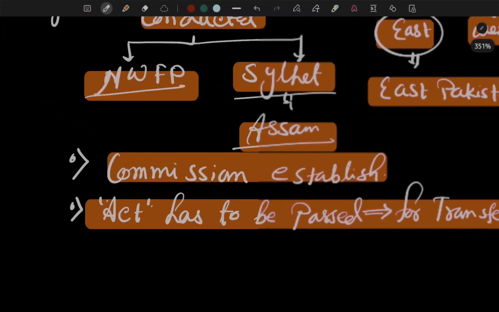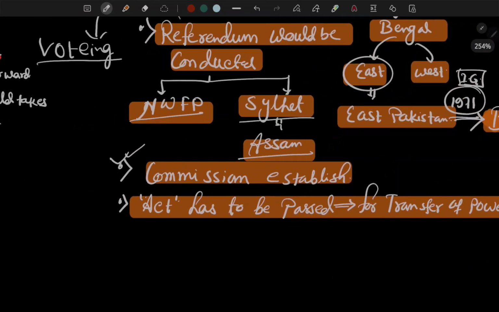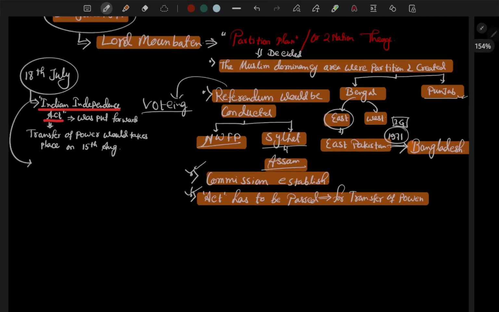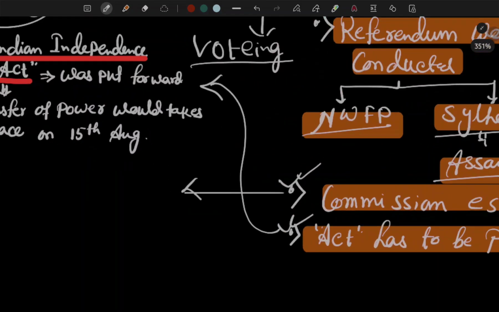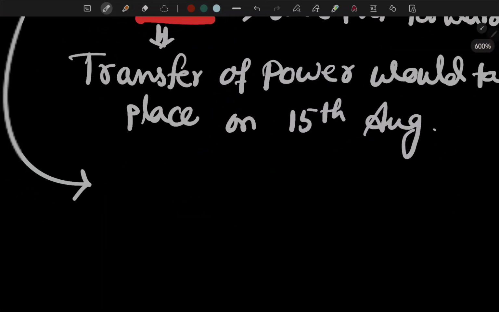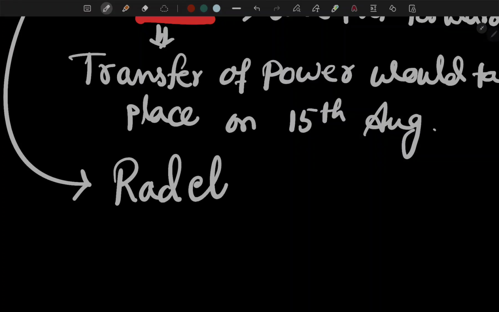Now the second development: a commission should be established. After the act is passed, the commission is established. The commission is known as the Radcliffe Commission.